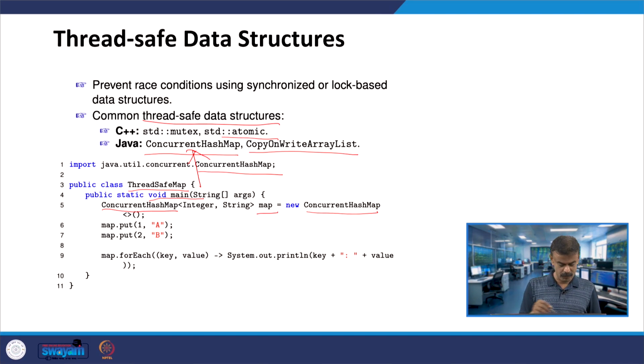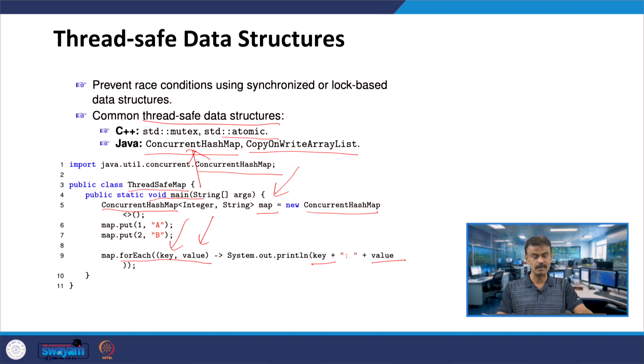Let us have the object map invoking put. One is the key, another one is the value. We have seen the map data structure. So map is invoking put, 1 comma a, where 1 is the key and a is the value. Similarly, 2 and b. Now the map is invoking forEach, for every key and value, with the help of the arrow operator, System.out.println. It is going to print key and value. The keys and values here are 1 and 2.